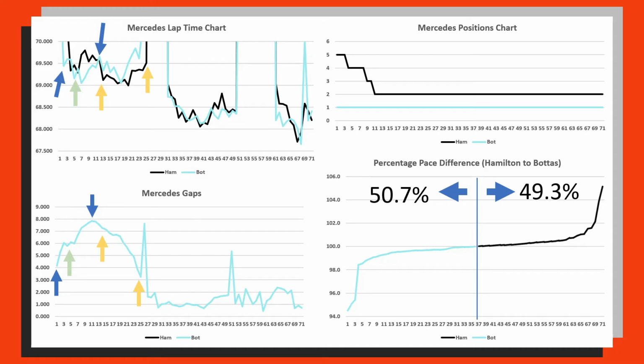And then we have this 4th highlight here in red, which is where they are both basically equal. Not much is really happening, and that is shown just down here, where the gap is hovering around 1 second, between 2 and 1 seconds. And this is then basically copied over on the far right hand side, where again the gap just fluctuates between 2.5 and less than a second gap. And then finally we have these two peaks here, which are pit stops for Lewis Hamilton first, and these correlate exactly to the safety car period.